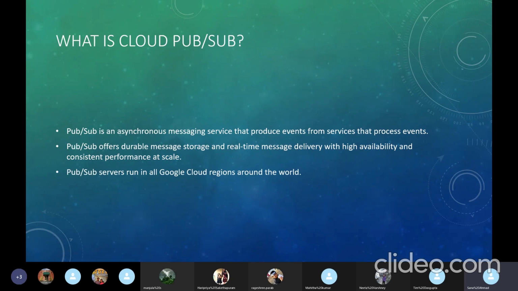And Pub/Sub servers run in all Google Cloud regions around the world. So it is already there around the world, and we know that some people are in different time zones, or wherever in any part of the world, any message that we want to publish would definitely be received by the subscription, and we don't have to worry. There won't be any chance that something would be lost or something would not work fine.